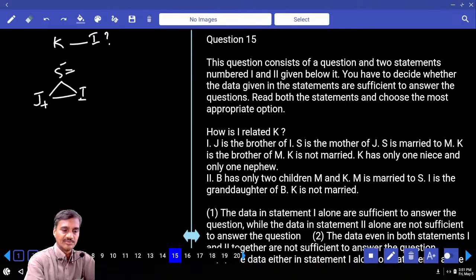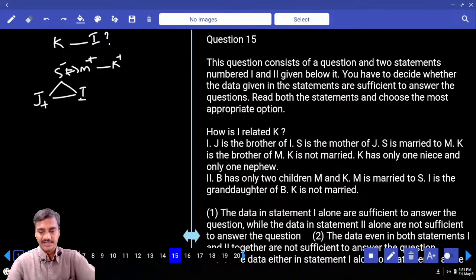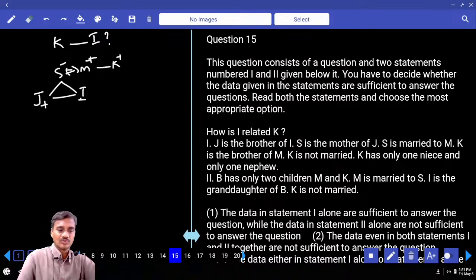S is married to M. S is a female and M is a male. And K is the brother of M. Now this K, who is the brother of M, is unmarried. K has only one niece and only one nephew, and I is the niece and J is the nephew. How is I related to K? I is the niece. Statement 1 alone is sufficient. Then coming to 2 alone.